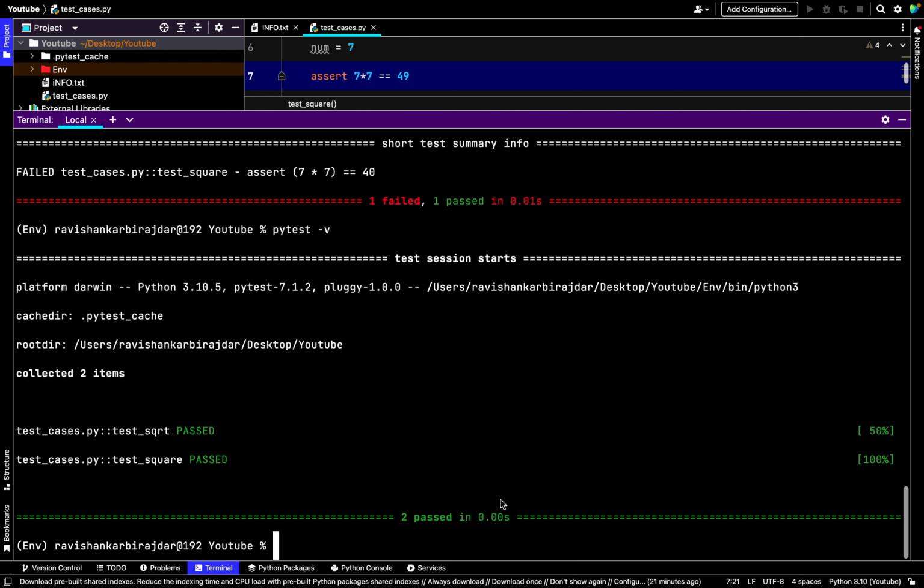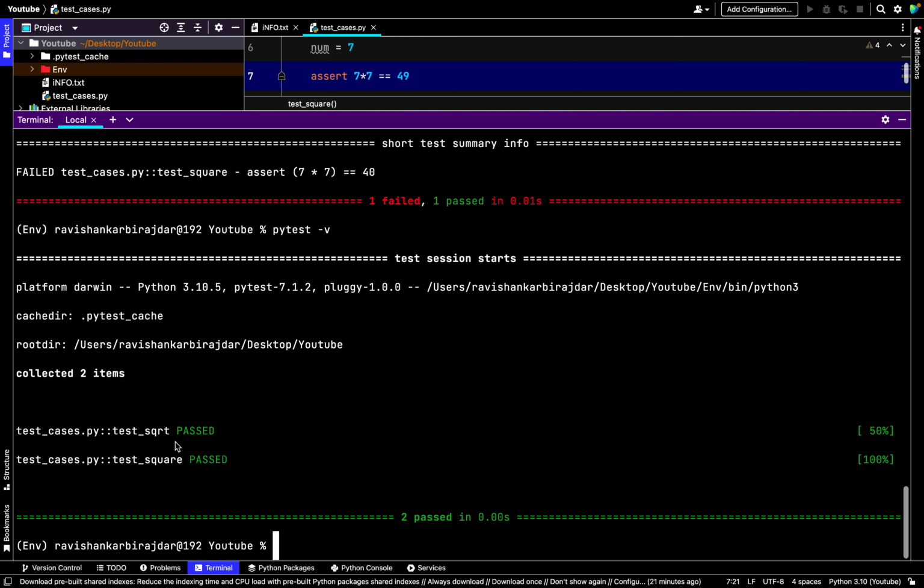I'll just save it and run it. Now you can see the python 3 and a test cache is available; it will create a cache directory. Instead of running the test cases again, it will keep them in the cache directory, if you have not made any changes to the previous test cases. The root directory is shown, and it collected the two test cases.